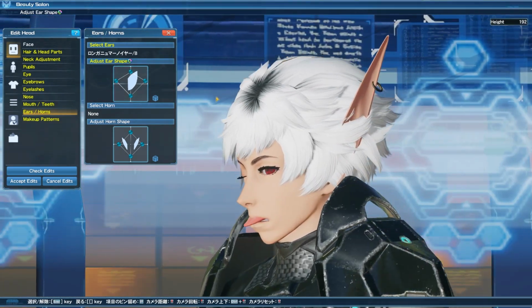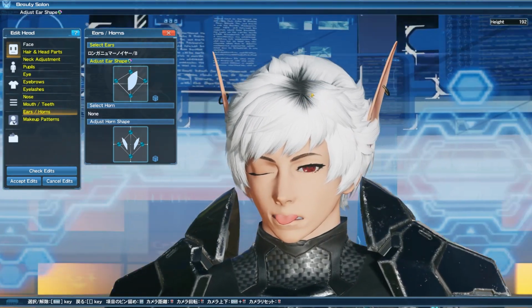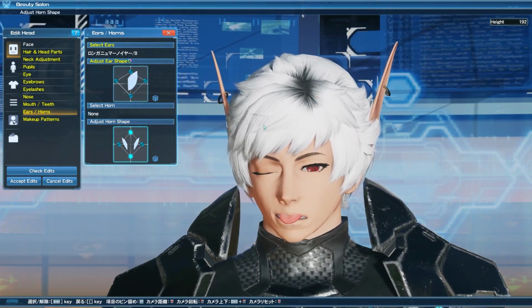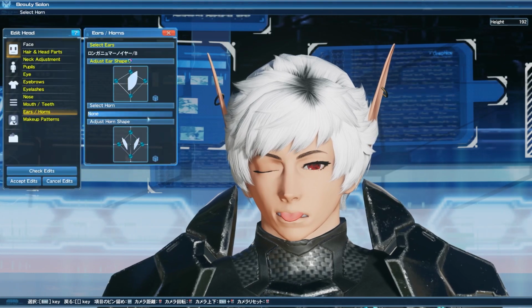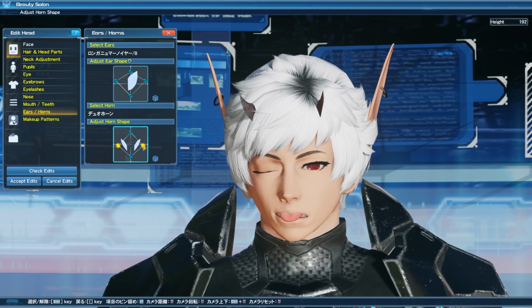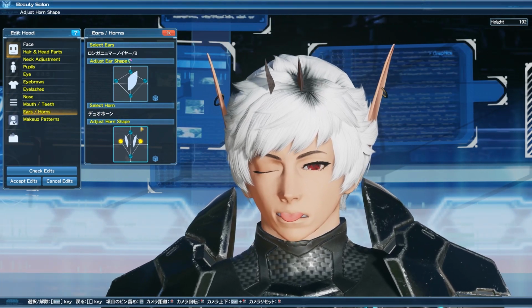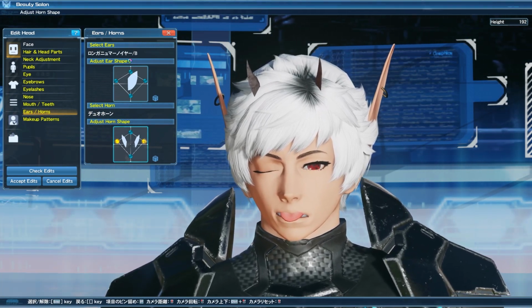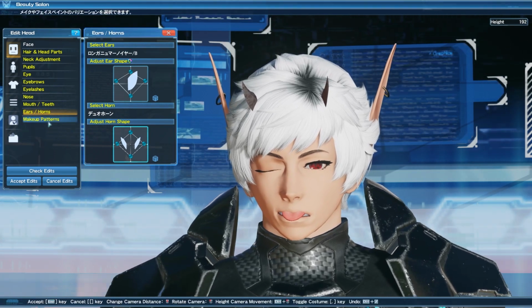I actually have a feeling that more ear styles will be available in the future as well, considering the fact that some of these are a little bit lamer than others. And if that's the case, that's really cool too. You can also select whether or not you want the Cast horns or even the Dooman horns. I don't know, maybe they'll give us new horns to be able to get as well. Like the Oni accessories, just make them natural horns to the character. Yeah, I'm okay with that.